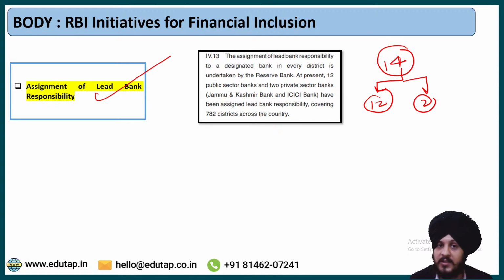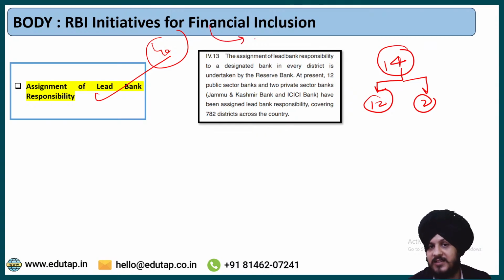Do you need to know it? The answer is yes. I would strongly suggest you to know it. Why? Because you can write it in your answers as a part of financial inclusion. You can write it in the functions of banks also. This scheme can be used in different types of answers, and this data is also very easy to understand.